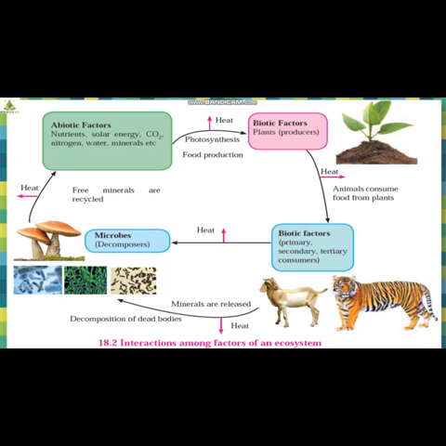So animals are going to consume food from the plants. Now, after the death of animals, see there are two pictures they have shown, tiger and goat. So let us understand that after the death of goat or tiger, whatever dead remains are there, students, what will happen with that? This is my question to you.